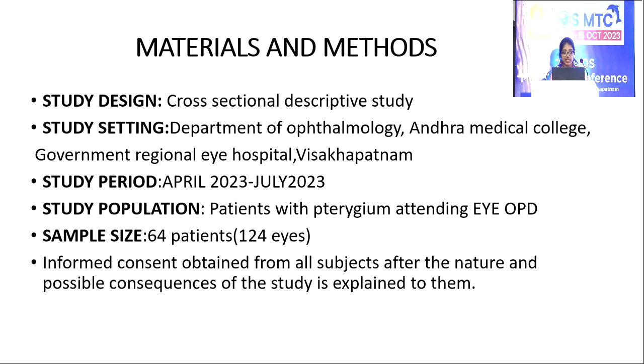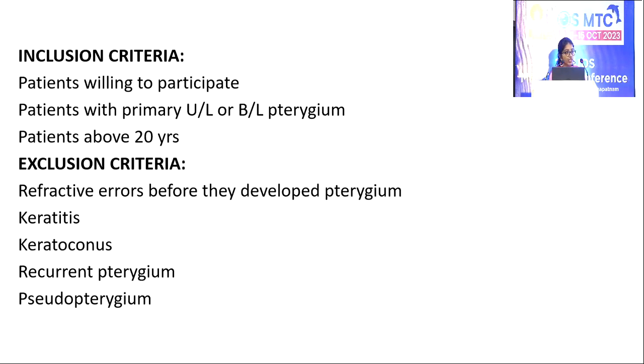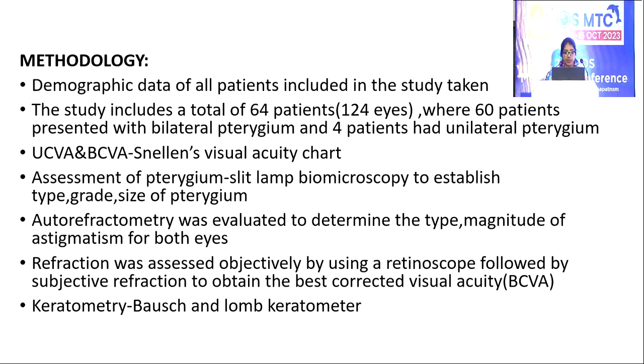My study population is patients with pterygium attending IOPD. My sample size is 64 patients, that is 124 eyes. Informed consent is obtained from all subjects after the nature and possible consequences of the study are explained to them. My inclusion criteria is patients willing to participate, patients with primary, unilateral or bilateral pterygium, patients above 20 years. Exclusion criteria: refractive errors before they develop pterygium, keratitis, keratoconus, recurrent pterygium and pseudopterygium.